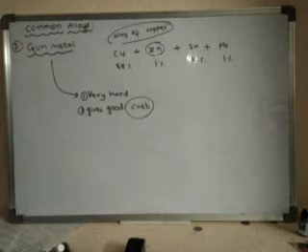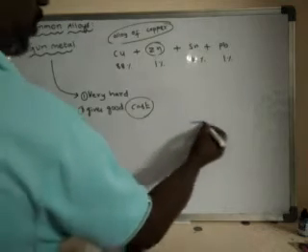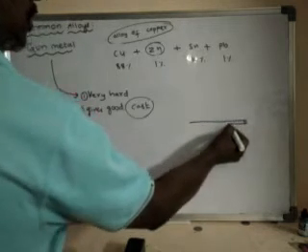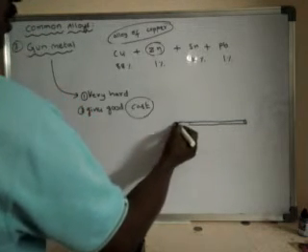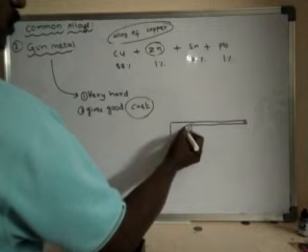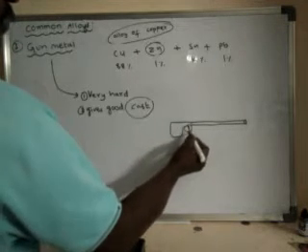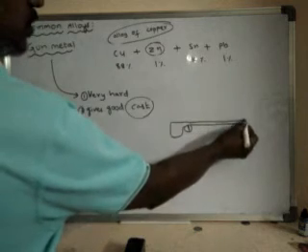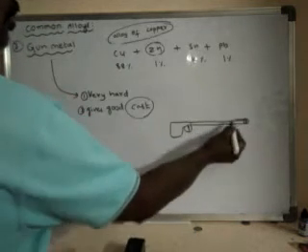Gunmetal is used in making barrels of guns, bearings, gears. For example, this is a gun, and this portion is called the barrel. So there are two barrels.